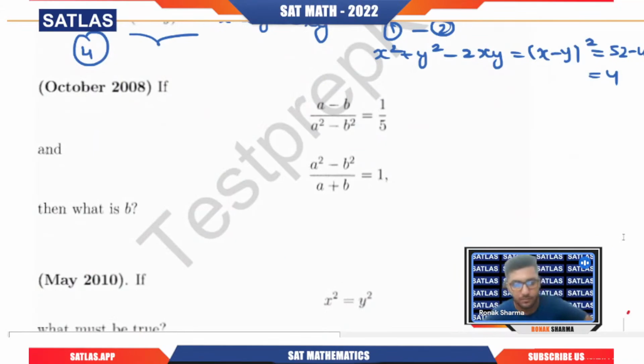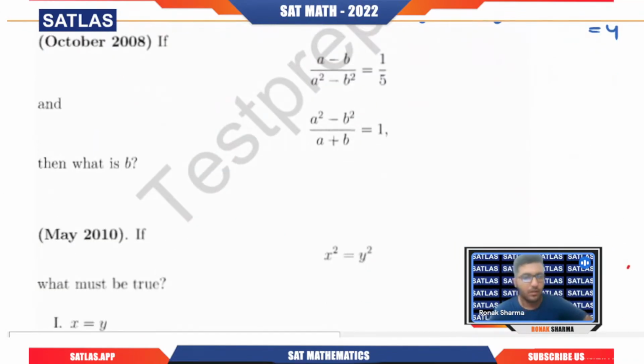Next question. We have a minus b divided by a square minus b square, equals to 1 by 5. Now you need to understand one thing, what is here, that a square minus b square. Now see, sometimes definitely we need to wait to read the question, right? But at least that approach, that something that strikes your mind, decides how quickly you're going to solve the question. Like here, once I see a square minus b square, quickly the factor a plus b into a minus b is coming to my mind, and same should come to your mind also.